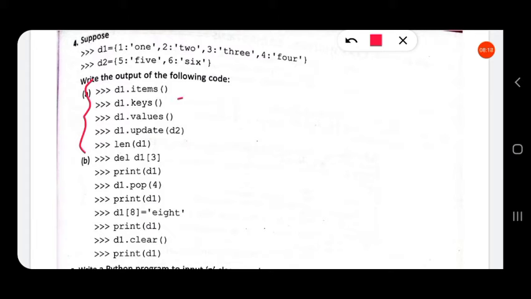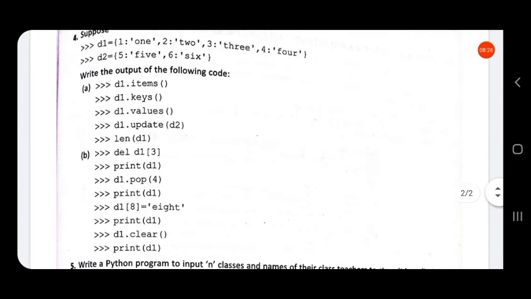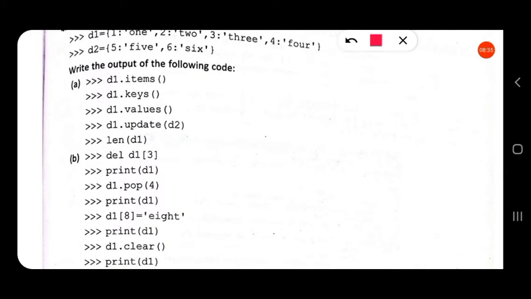So for each statement there will be an output. If it was written in script mode, then only for print statements the output will be generated. But it is written in interpreter mode, so there will be output if we print each statement.